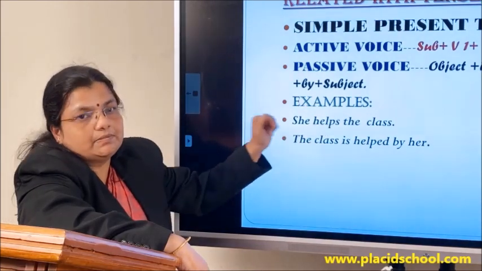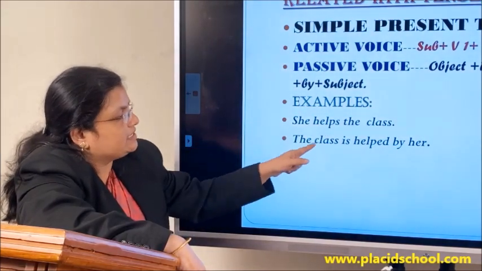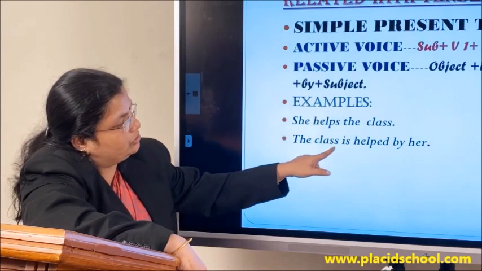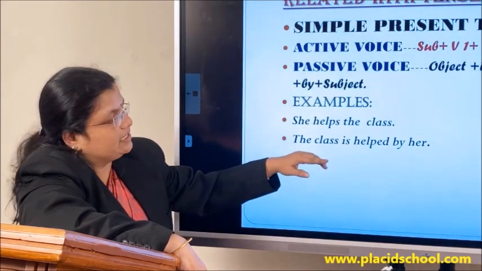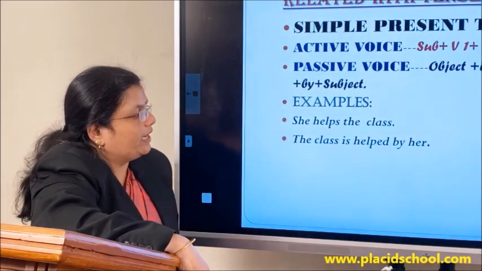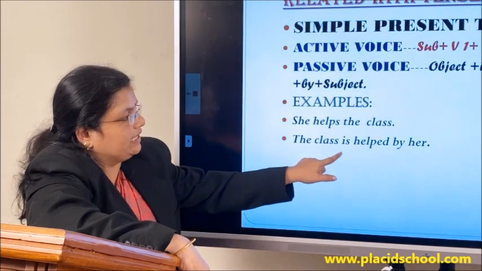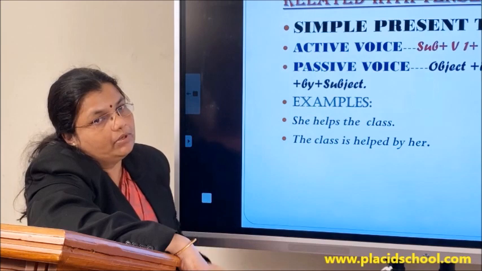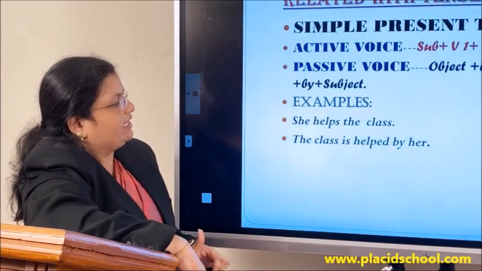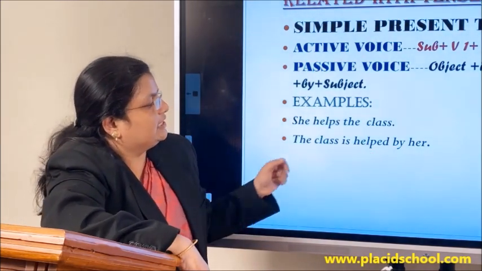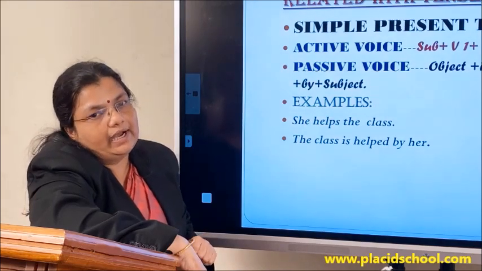As helps is in simple present tense and class is in singular, we have to provide the singular be verb is. The class is, then the V3 form of the verb helps, which is given in active voice, that is helped. The class is helped by her.